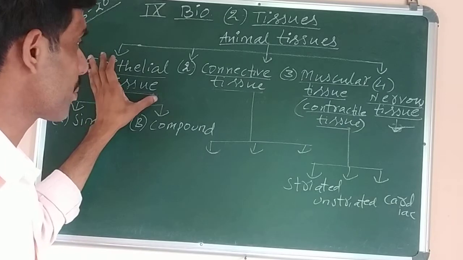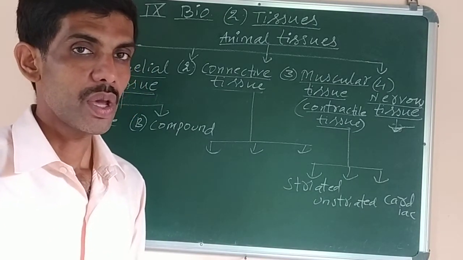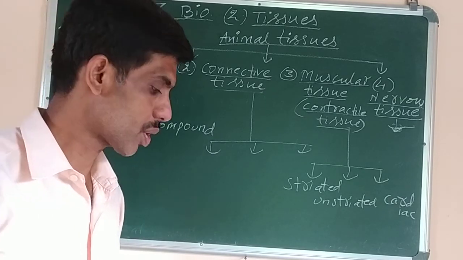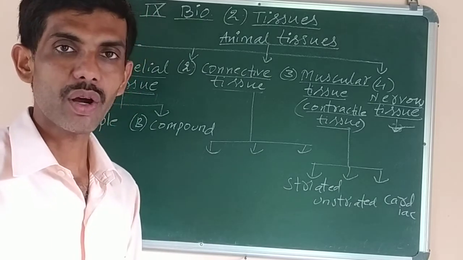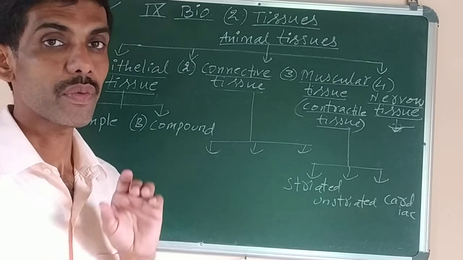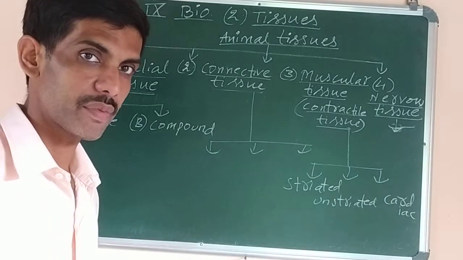So now in the next topic which we will do is the functions of epithelial tissue. Already we have done the important characteristics. The functions of epithelial tissue, as I told you, because it is present in different parts of the body, so it has different functions. In your book also it is mentioned, like first one is protection. Because it is covering or lining the external body surface, so it helps to give protection to the underlying tissues and organs of the body.